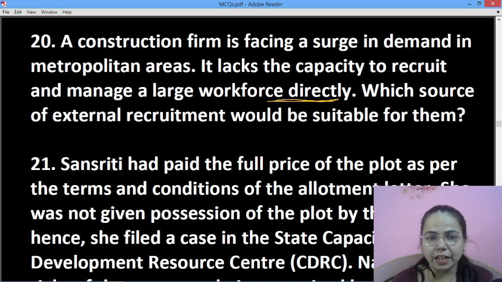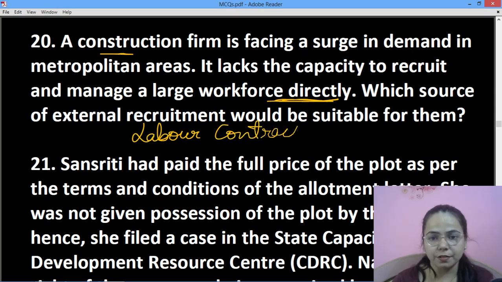Direct recruitment या factory gate recruitment वो नहीं कर सकती है, hence it is a construction firm. तो the source that will be used is labor contractors.